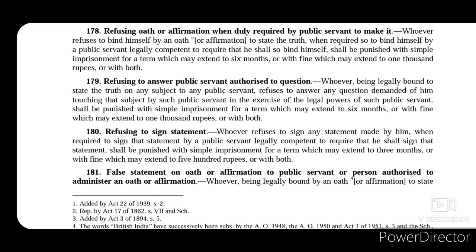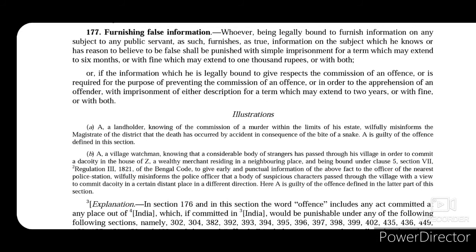Now let's move on to furnishing false information. So we move back to section 177 that falls under this head of furnishing false information, and section 177 talks about penalizing a person who is under an obligation to supply correct and true information but supplies false information. So this person was under an obligation, he had to supply correct and true information, but he did not, he supplied false information. So in that case, section 177 will punish this person with simple imprisonment for a term which may extend to 6 months, or with fine which may extend to 1000 rupees, or with both.